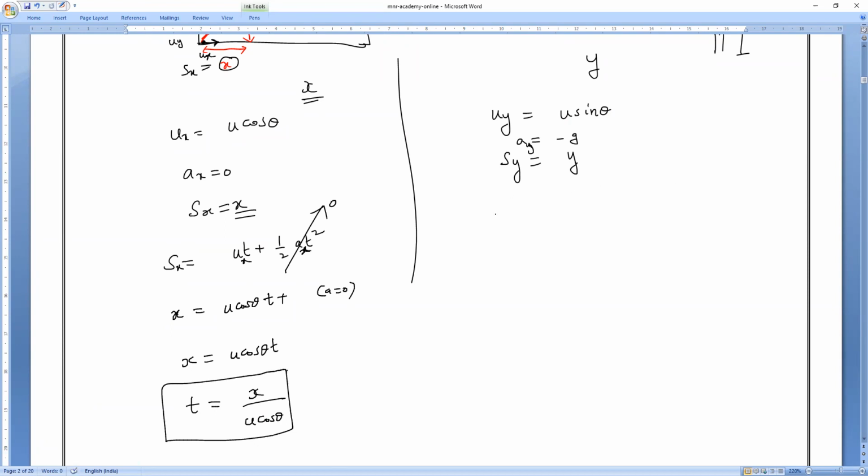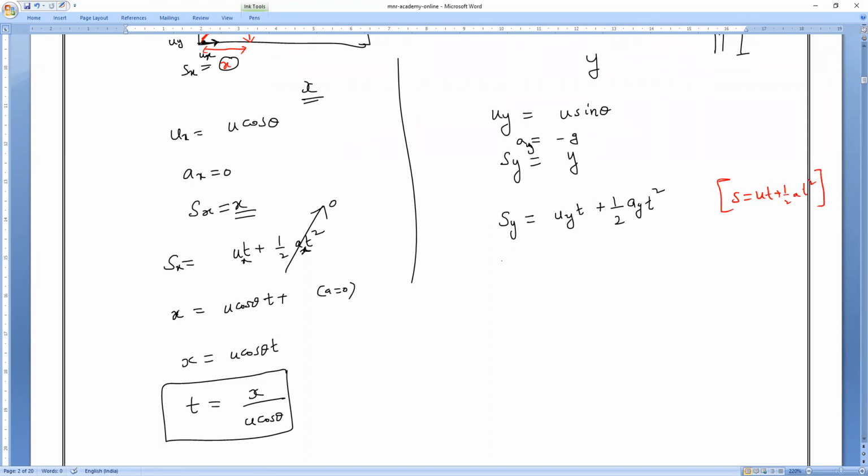Now here also apply the second equation: Sy is equal to uy t plus half a t square. Don't get confused between the x-axis and y-axis, that is the only equation, s equals ut plus half at square.